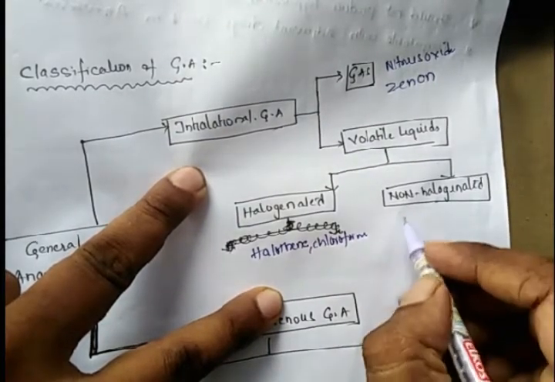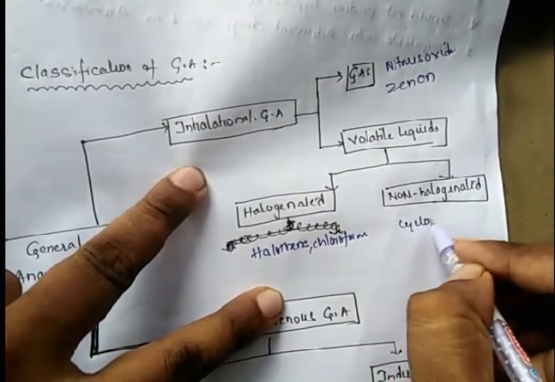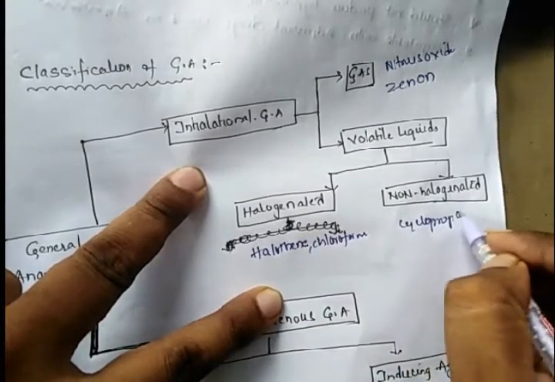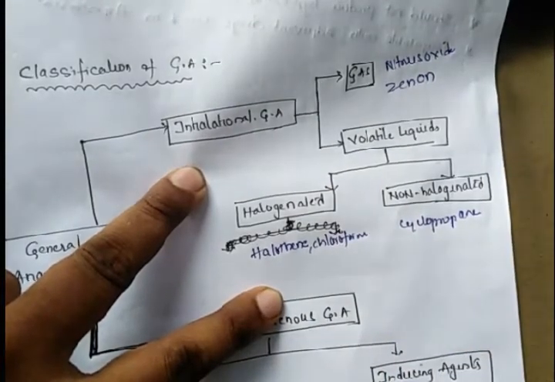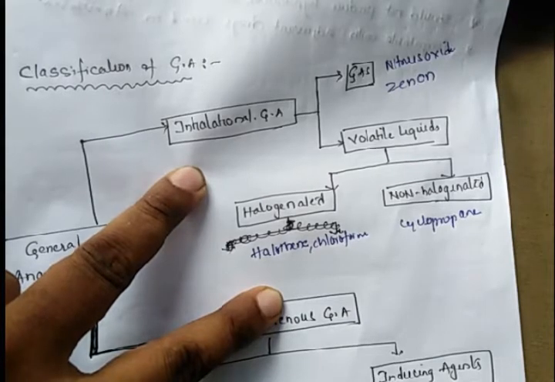Coming to the non-halogenated, cyclopropane. A few more examples are also there for halogenated.